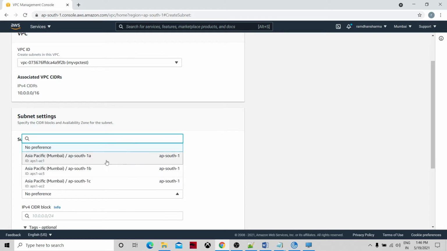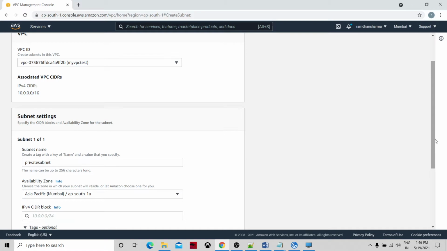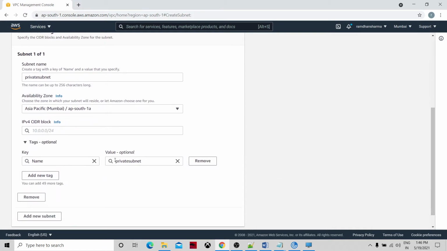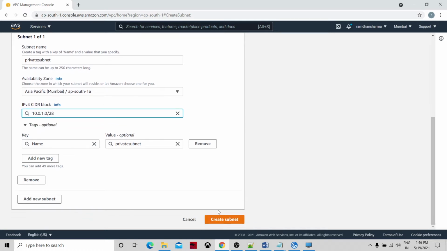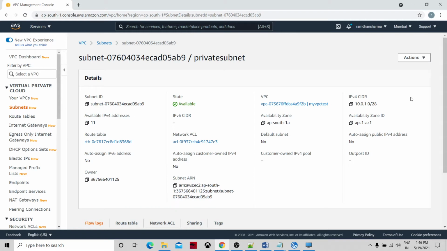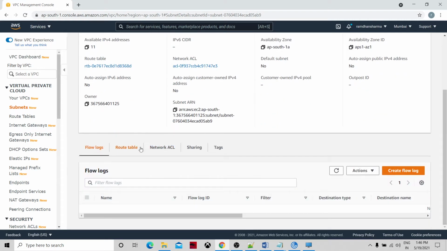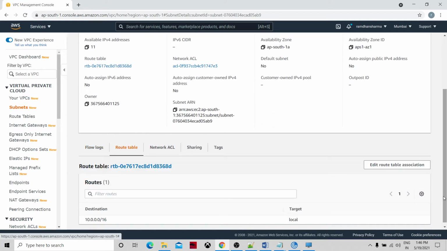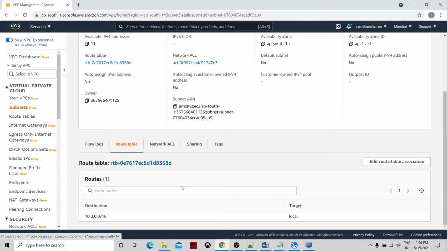Availability zone, let me take the same. And for the address, let's say I'm taking this 128 or something. I'm not going to give any tags or anything, just create the subnet. This is my private subnet. If you go ahead and see its route table, it will not have an internet gateway route entry.